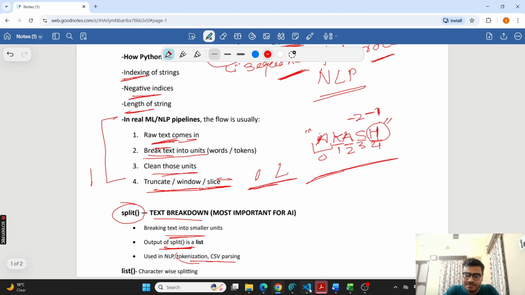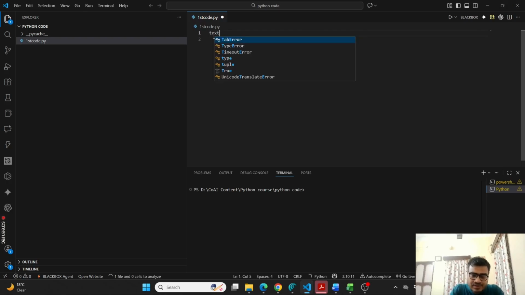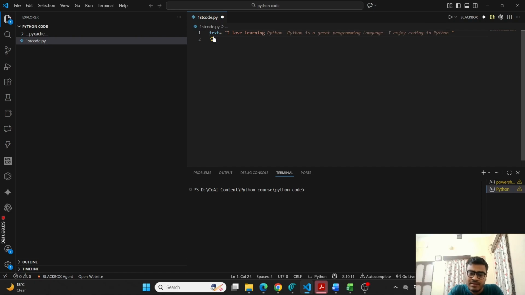So if I just go to VS Code again, let us take an example of a string. For example, textual data: text is equal to "I love learning Python", or AI, you can say Python. Okay, so that's my text, right? Now I need to basically split it, which means I need to break it down into words. So what will I do?